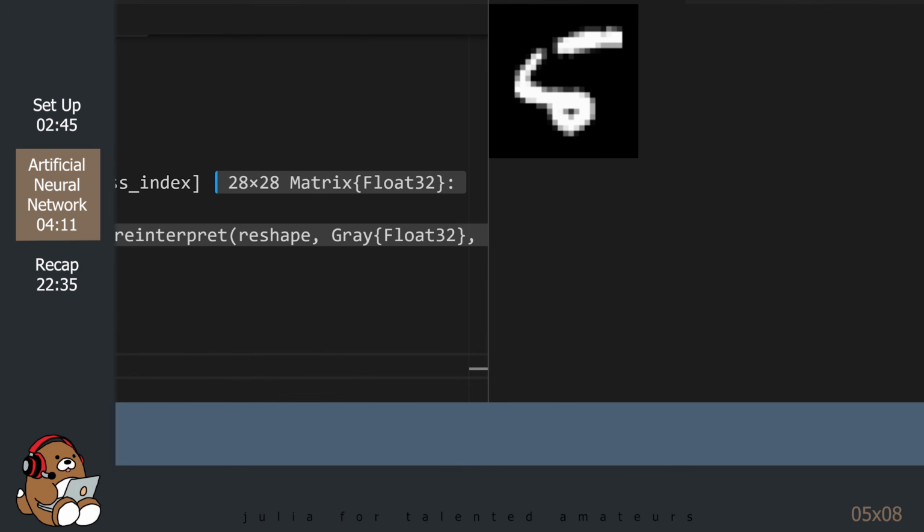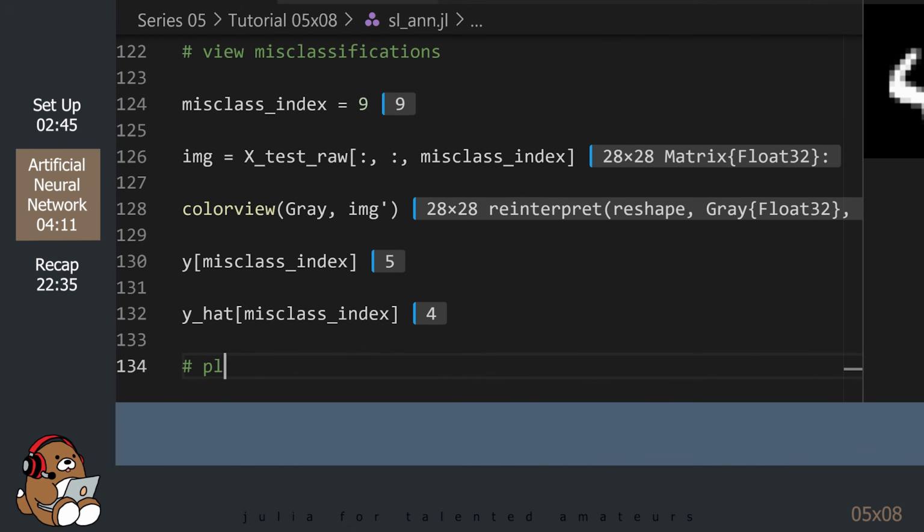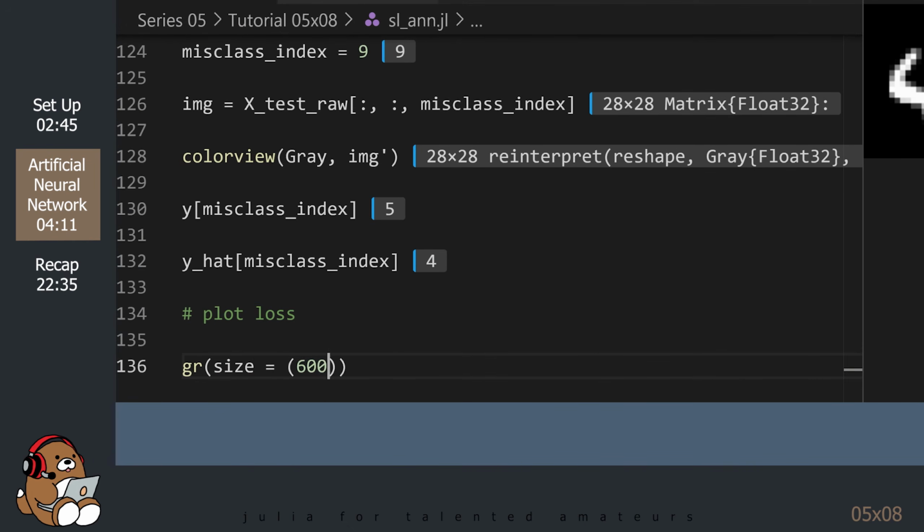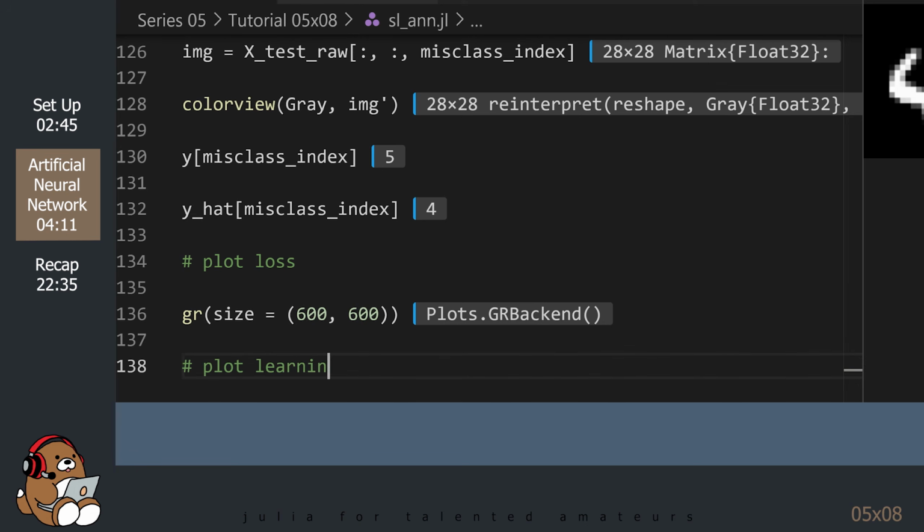So that was fun, right? Before we go, let's plot a learning curve to see how our model did while training.